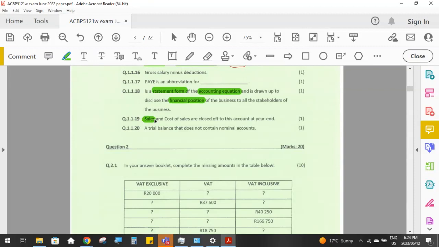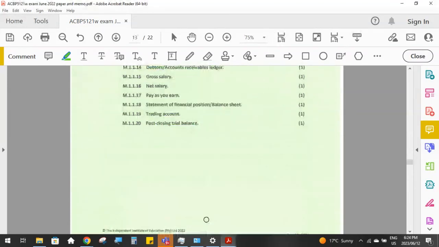Then sales and cost of sales are closed off to which account at year end? As part of your year end journal entries, the very first journal entries we do, we take sales and cost of sales, and we close them off to one particular general ledger account before we continue with the rest. Oh, sorry. That's the trading account.